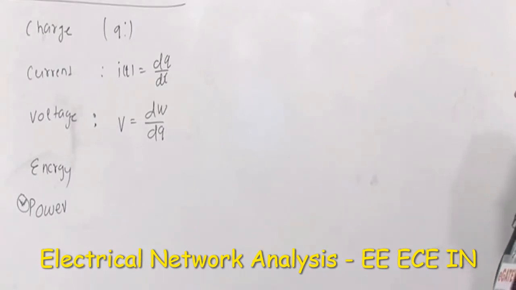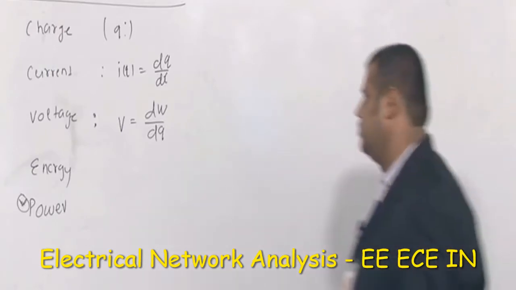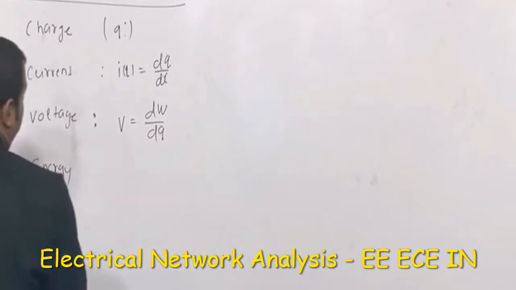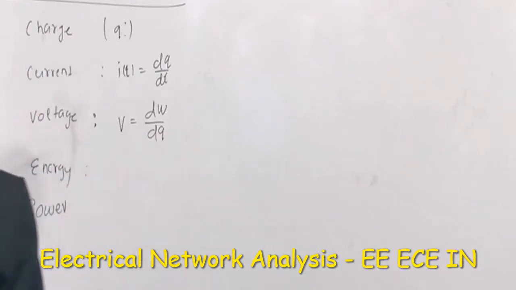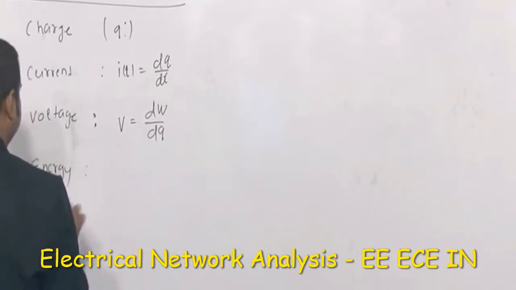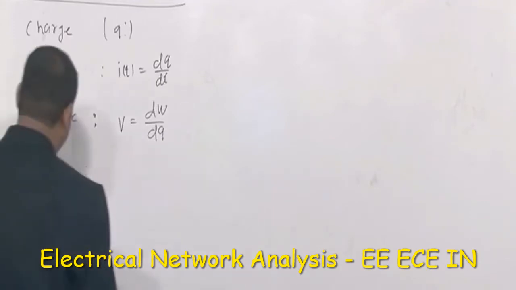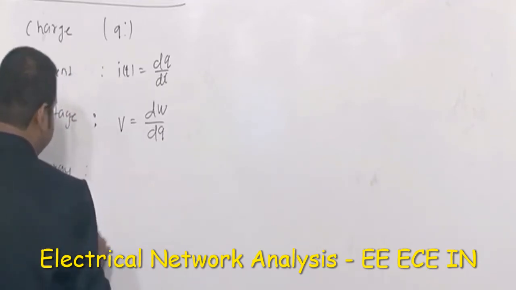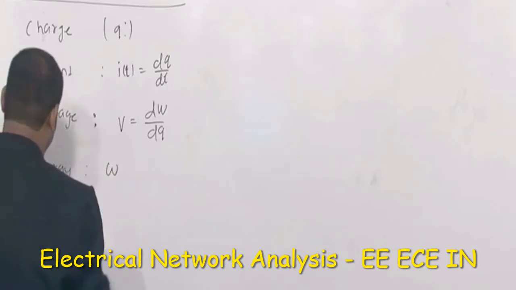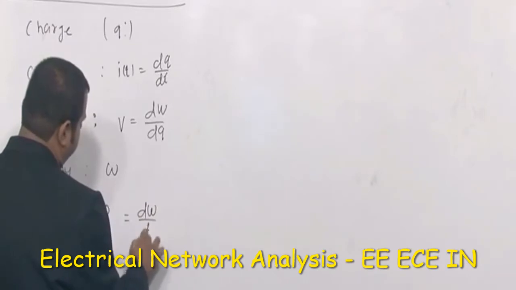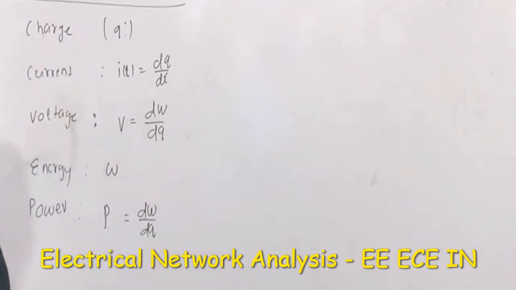And the rate at which this energy is changing with respect to time is what we mean by power. So energy is what has to be spent for a non-zero amount of current flow, but power is defined as the rate at which this energy is changing with respect to time. The notation we use for energy is W. The notation we use for power is P, which is equal to dW by dt.